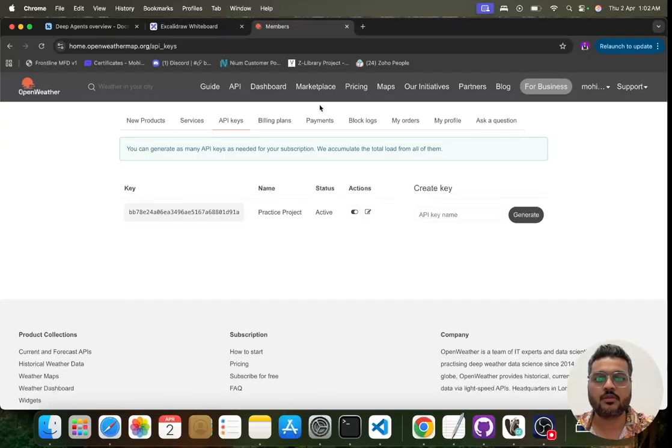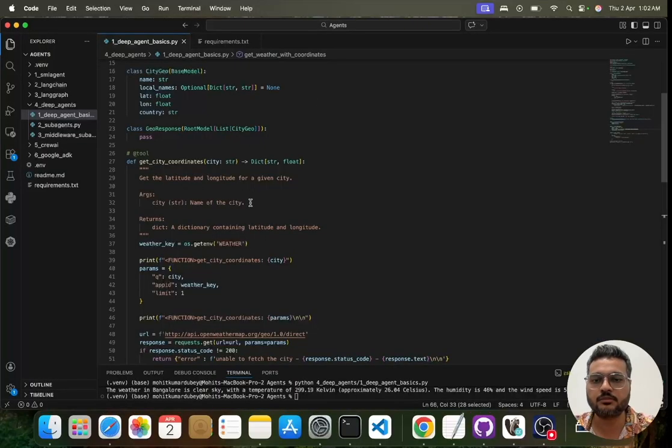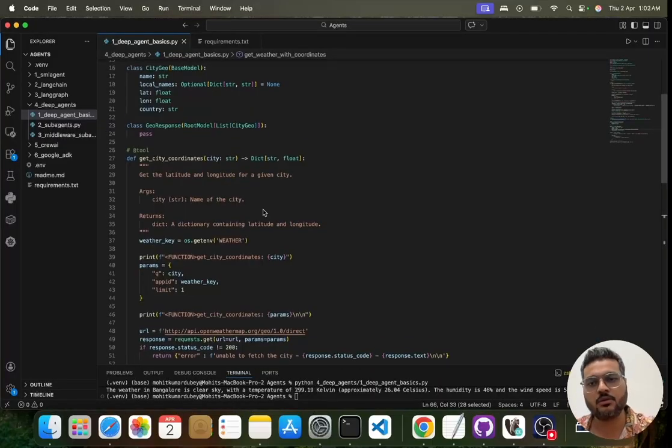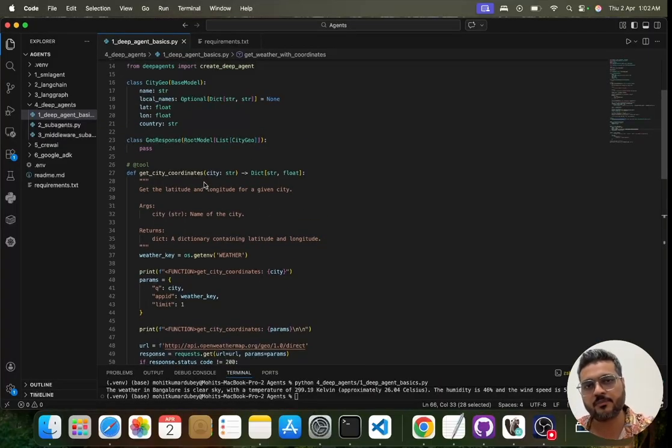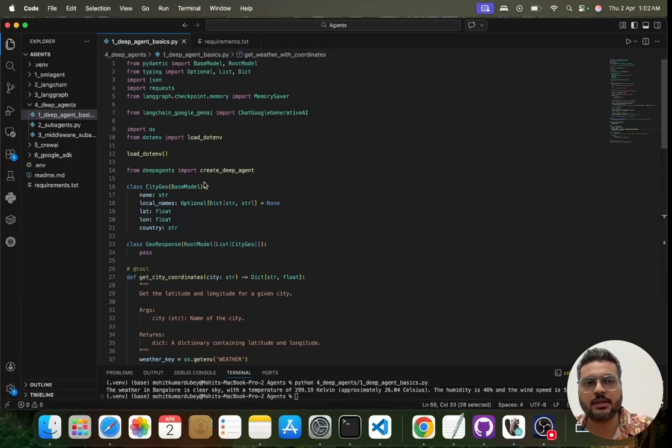So you have to use your API key over here. Once it is there, you can give your API key in the system, and that API key will be used for making the OpenAI calls. I would say that you have to create your own API key. Don't use my API key. You have to create your own. Okay. So let's come here and see what I am doing in this.